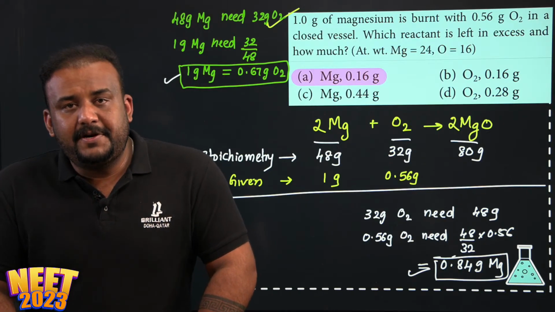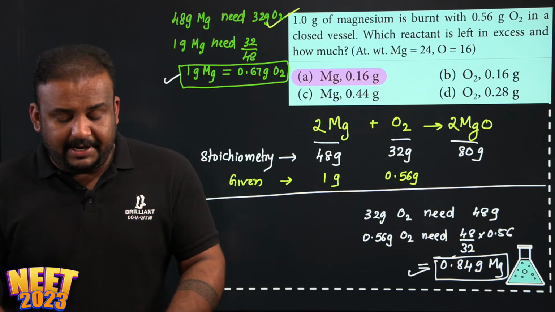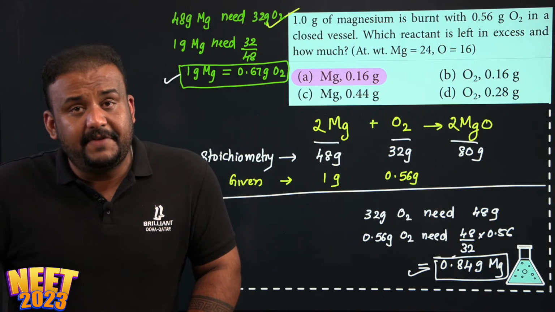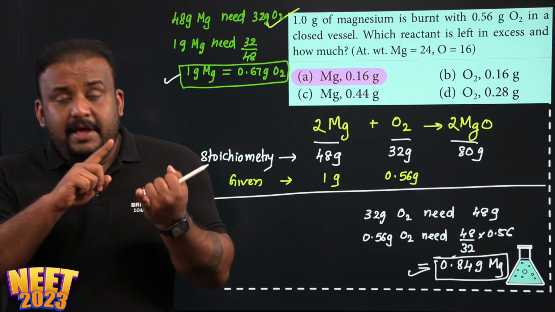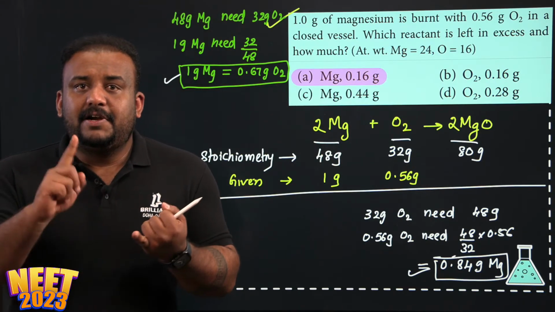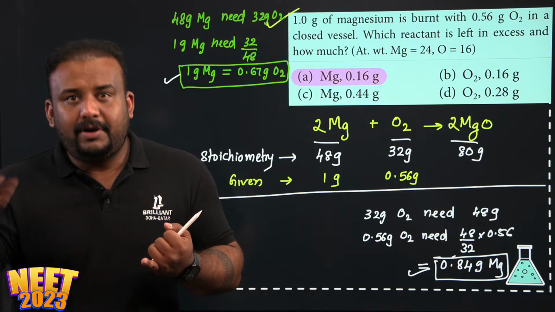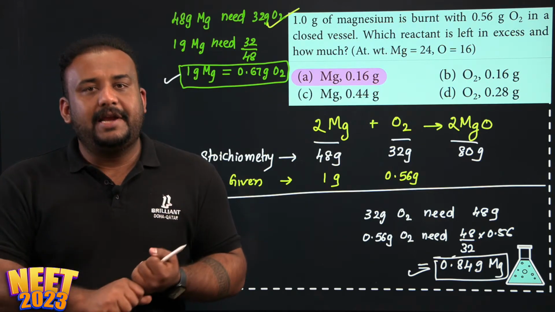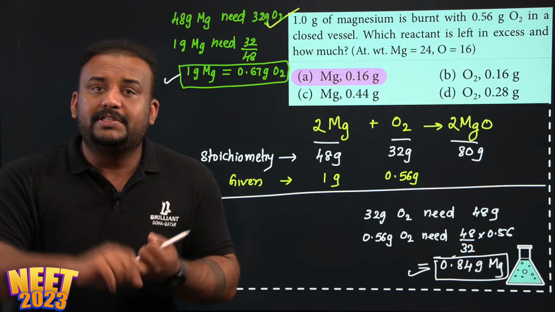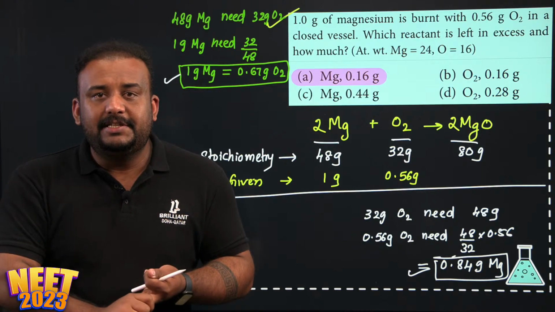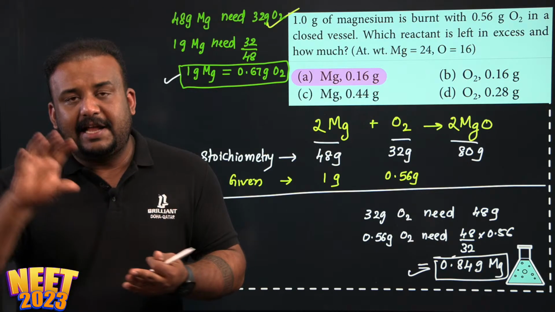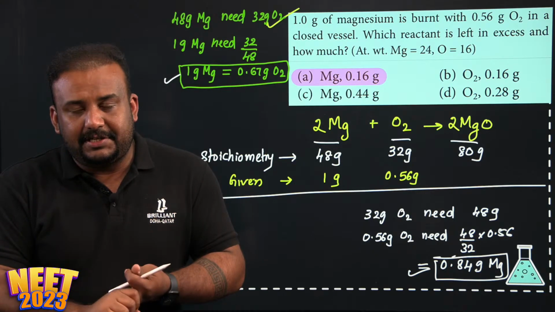Is that clear to everyone? So these limiting reagent related questions are very, very important. Always understand that the limiting reagent is the one which gets consumed first, or will be consumed completely in a chemical reaction. It is the one that decides how much product will be formed. The remaining reagent is called the excess reagent, and that will always be present unreacted.